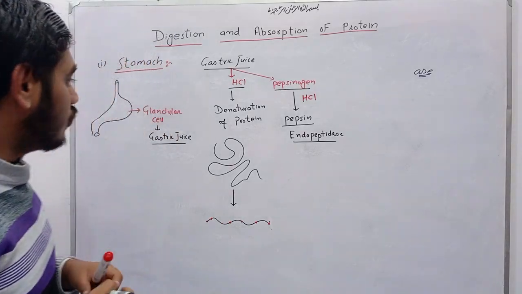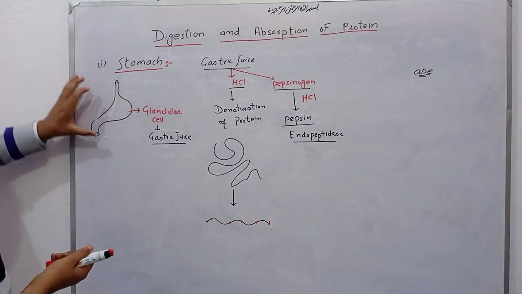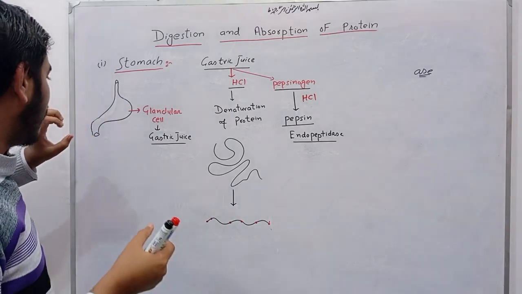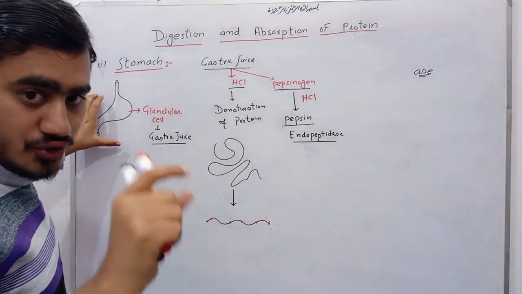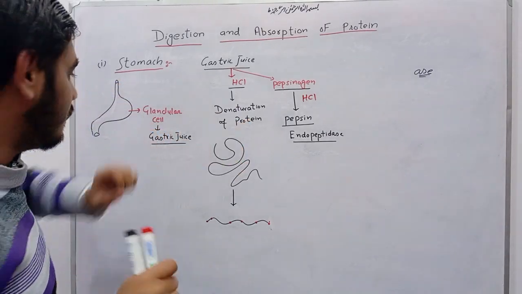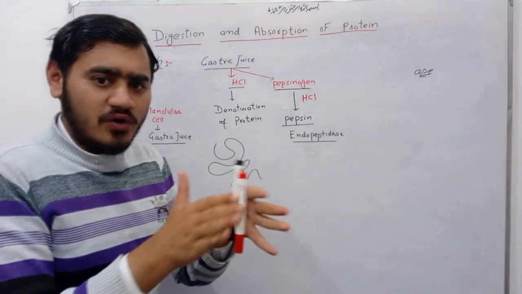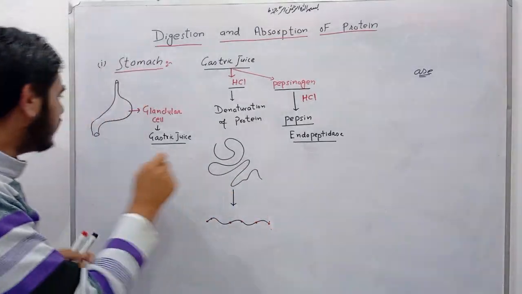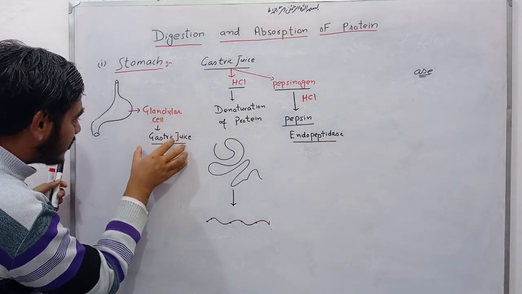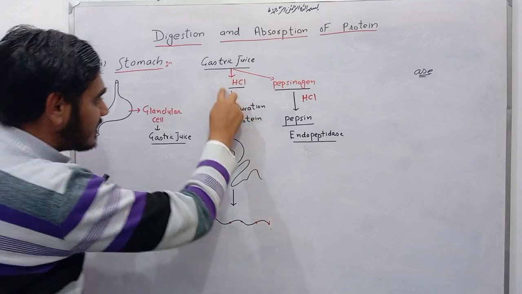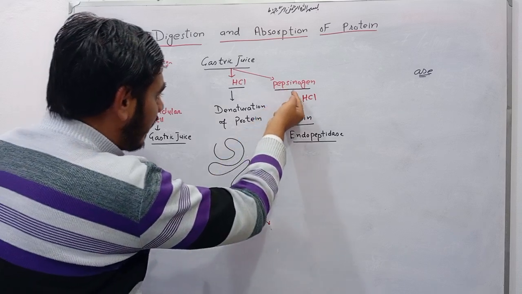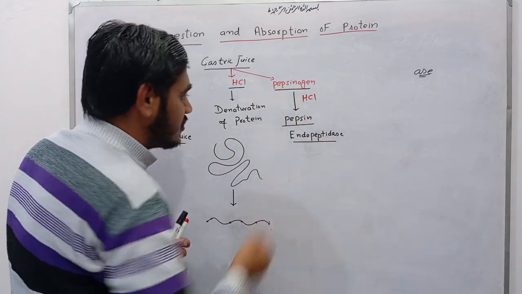Okay, so stomach is an organ which is made up of various tissues like epithelial tissue and muscular tissue. Basically, tissue is made up of similar cells that perform the same function. The epithelial tissue is made up of glandular cells, and these glandular cells secrete gastric juice, and in gastric juice there is HCl and pepsinogen. HCl is responsible for the denaturation of protein, and pepsinogen becomes active with the help of HCl.